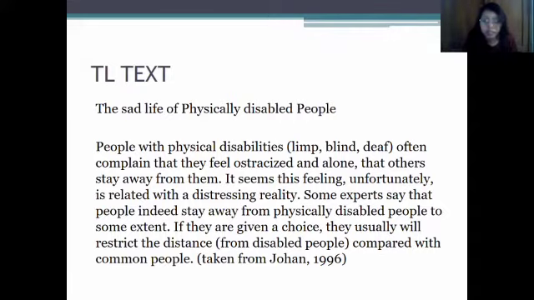People with physical disabilities, such as limb, blind, deaf, often complain that they feel ostracized and alone, that others stay away from them. It seems this feeling, unfortunately, is related with a distressing reality. Some experts say that people indeed stay away from physically disabled people to some extent. If they are given a choice, they usually will less restrict the distance from disabled people compared with common people.